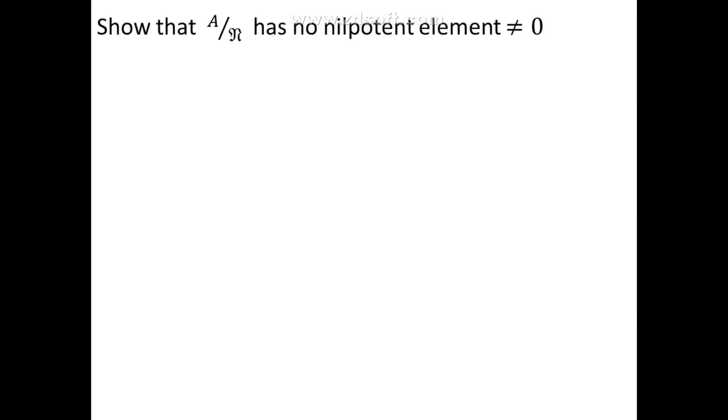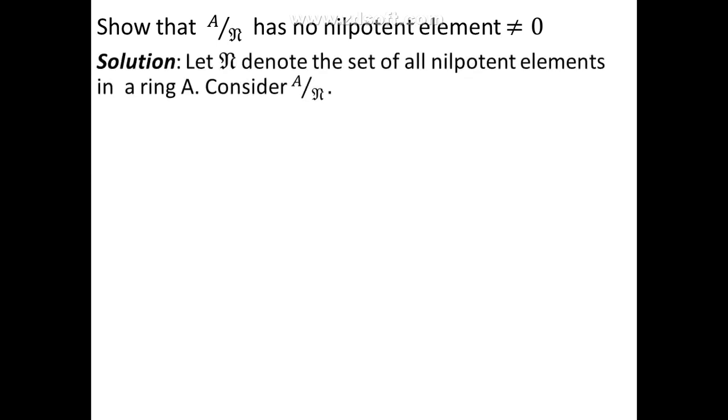Now we shall show that the quotient ring A/n has no nilpotent element other than 0, where n denotes the nilradical of A. Solution goes like this. As before, let n denote the set of all nilpotent elements in a ring A, and now consider the quotient ring A/n. Let us take an element x + n to be a nilpotent element in A/n. Just remember that the elements in A/n are all cosets of the form x + n, where x is in the ring A. So we have taken an element x + n to be a nilpotent element in A/n.